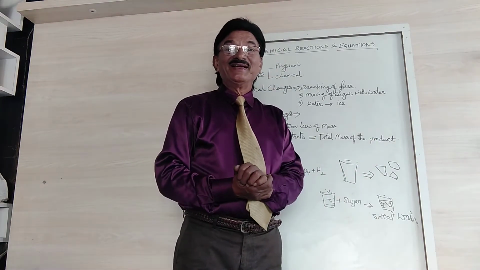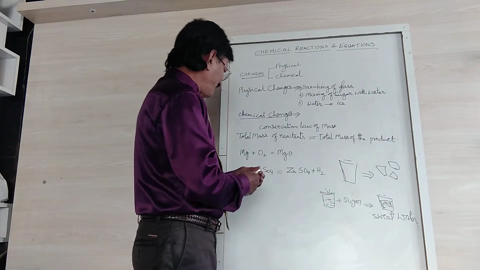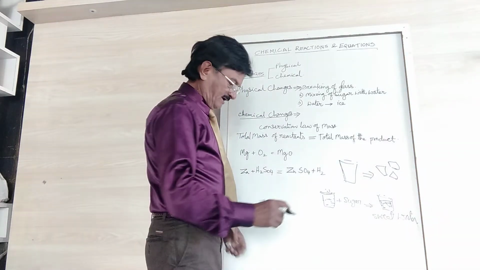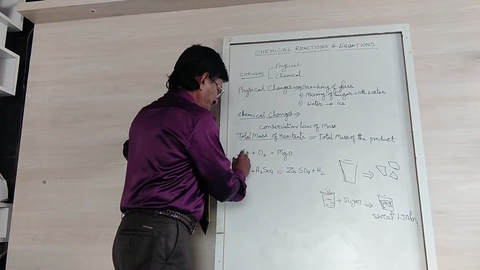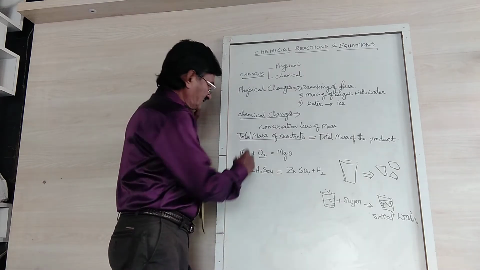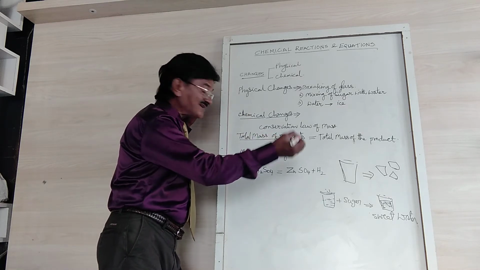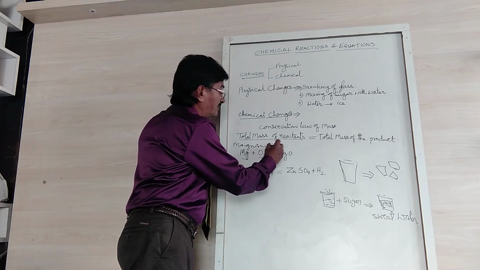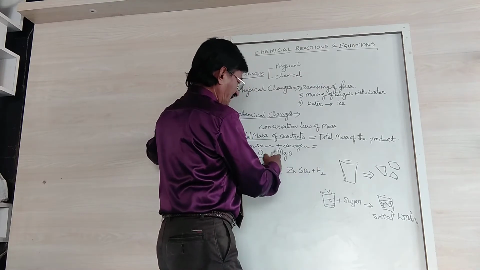Now we come to the equations. Here, magnesium has been burned with oxygen. So when we write down this reaction, it is magnesium plus oxygen is equal to, what happened?